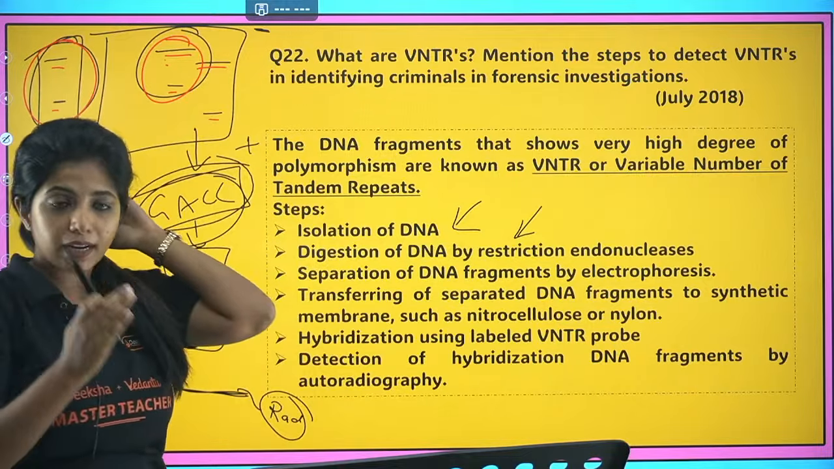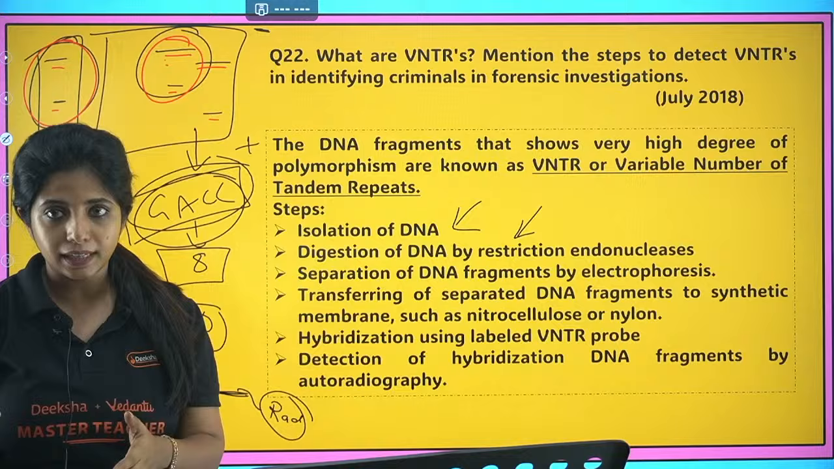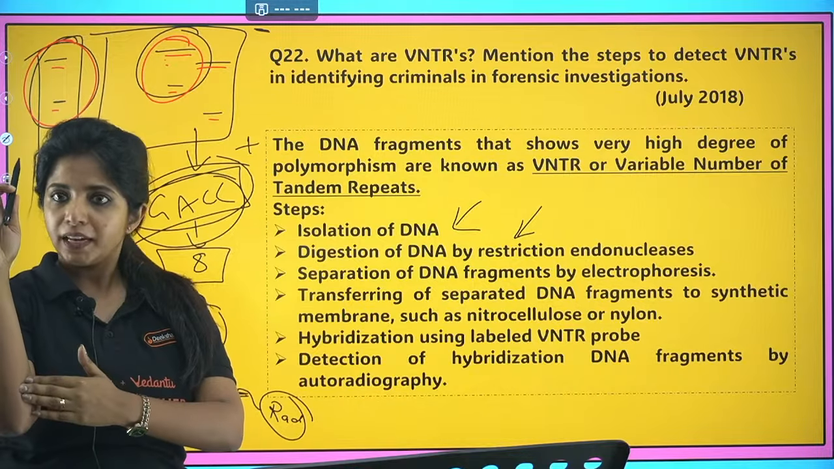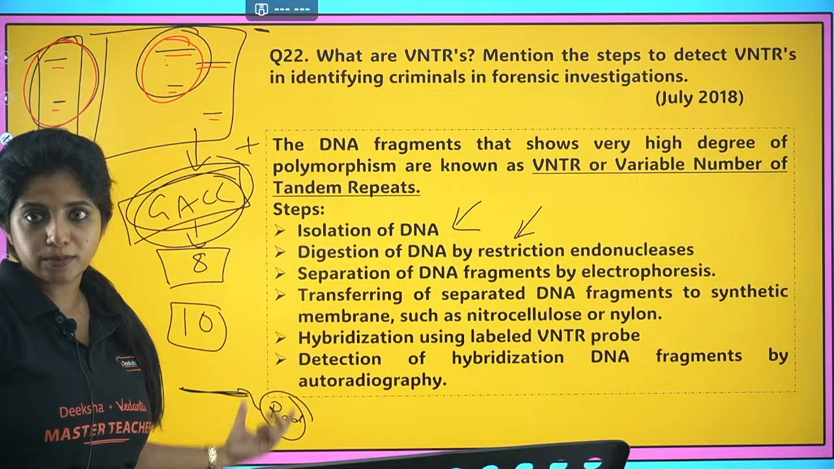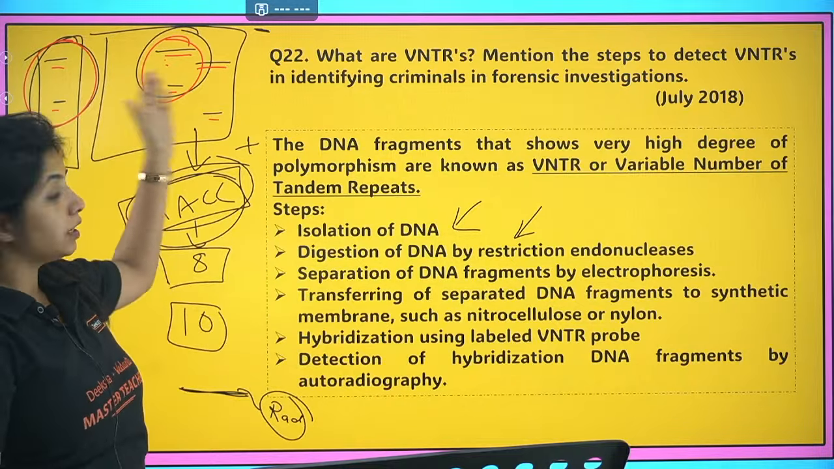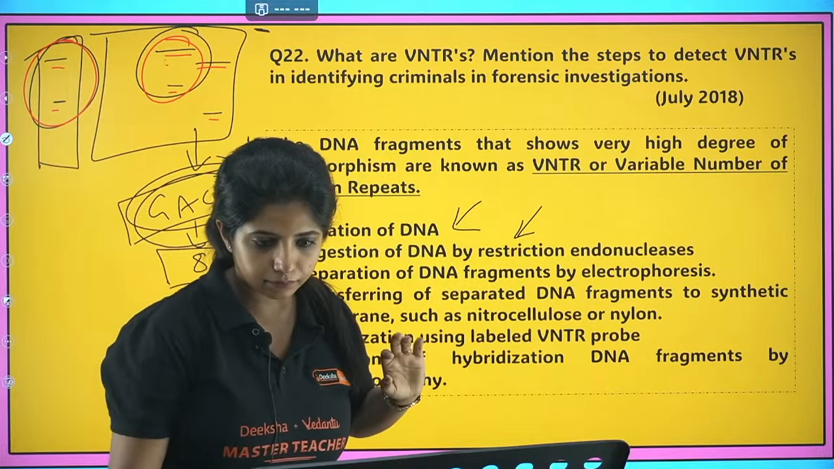So isolation of DNA, then you cut the DNA, then you separate the DNA, then you transfer it onto a synthetic medium, then you hybridize using VNTR probes, the probes that you have made, and then you detect it with the help of UV radiation.